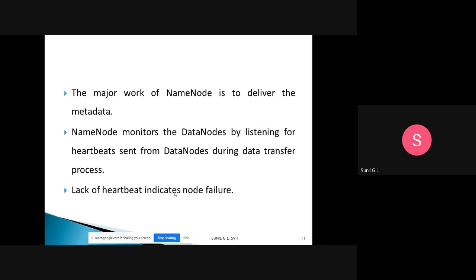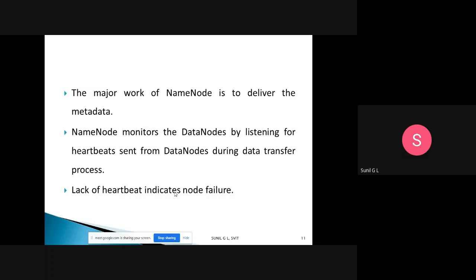What is a heartbeat? A heartbeat is nothing but a signal. The name node monitors when data is transferred from data nodes to clients or clients to data nodes. While the data transfer is going on, the data node periodically sends the heartbeat, which is the acknowledgement.